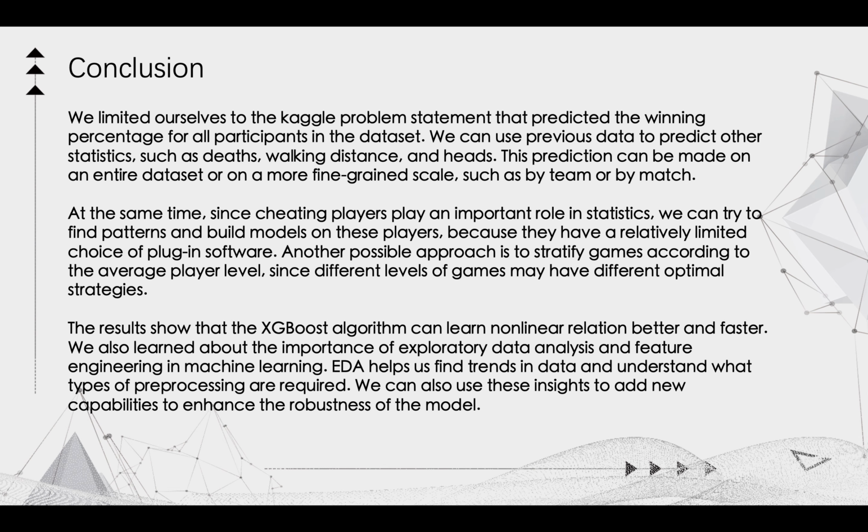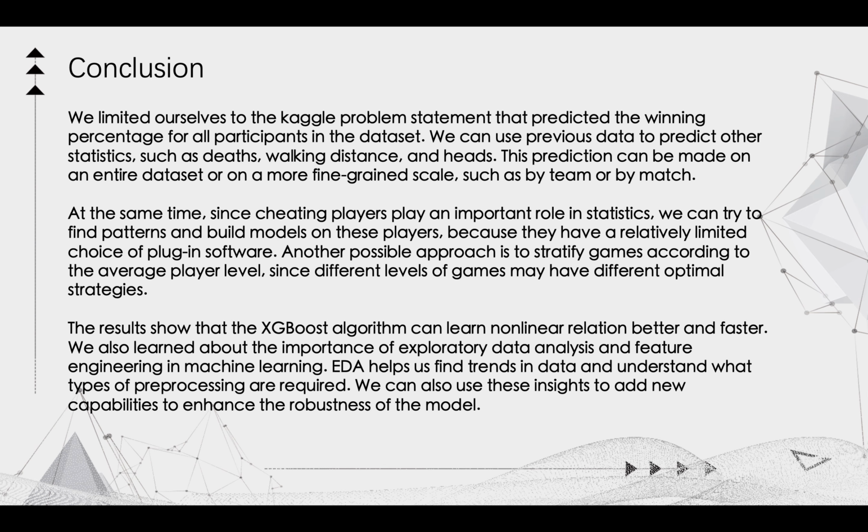We limited ourselves to the problem statement that predicts the winning percentage for all participants in the dataset. We can also use previous data to predict other statistics, such as deaths, walking distance, and health.